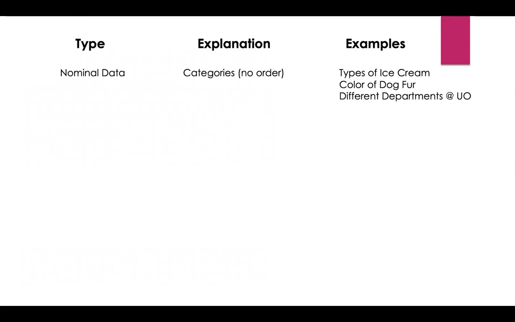Nominal data is just categories. There's no order, no measurement. You're just talking about differences. These might be binary, as in 2, say Republicans or Democrats, or it might be multivariate, things like types of ice cream, the color of your pet, or just listing the departments here at UO. For instance, geography isn't more or less than anthropology, and anthropology isn't more or less than biology. They're just different. We can order these types of data, but we'll talk about that later. Right now, what I'm talking about here is categories.